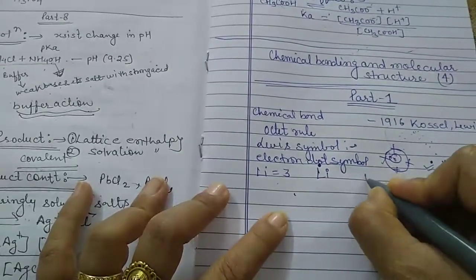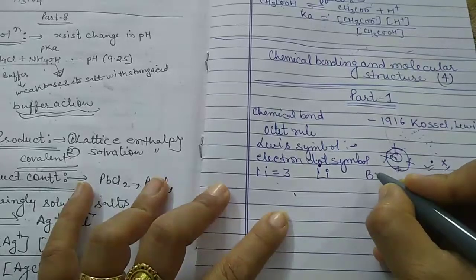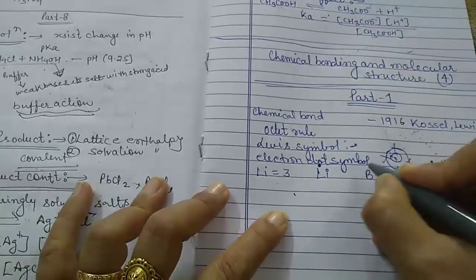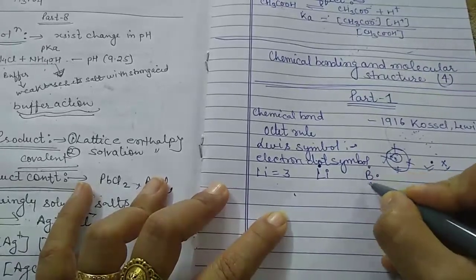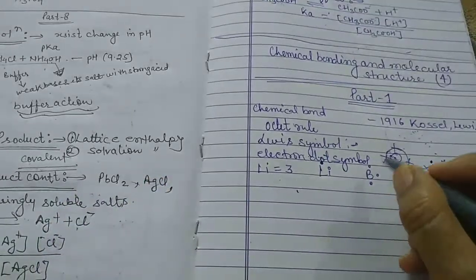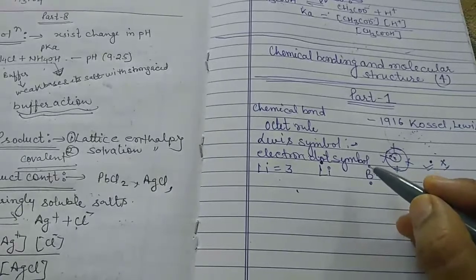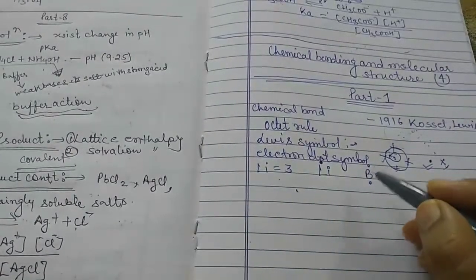Let us take another example, boron. The atomic number of boron is 5. It means 2 and 3. So when we represent the electrons by means of a dot, which electrons? The outermost electrons or the valency shell electrons.